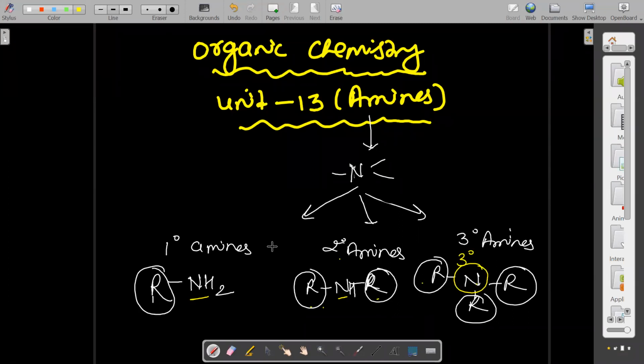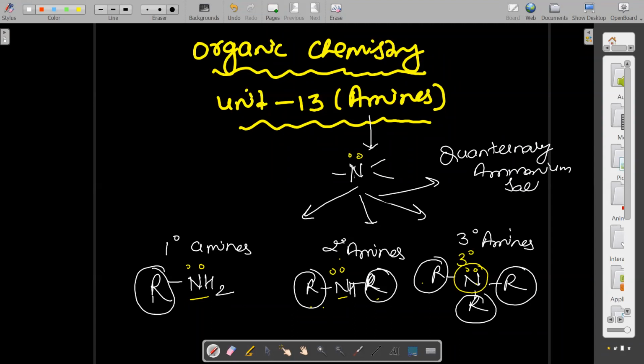One more thing we can say: in every amine, nitrogen has 1 lone pair. In all cases there is 1 lone pair. So these are the 1 degree, 2 degree, 3 degree amines. But besides these there is also one more type called quaternary amine, or quaternary ammonium salt. What is the meaning of quaternary ammonium salt? Quaternary means 4 degree, that is nitrogen attached with 4 carbons.